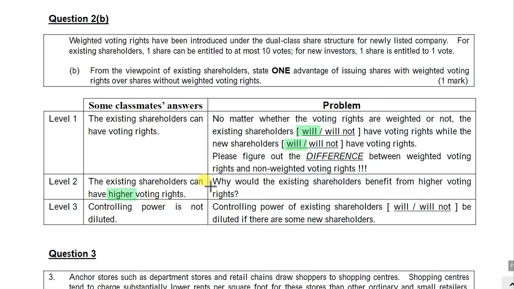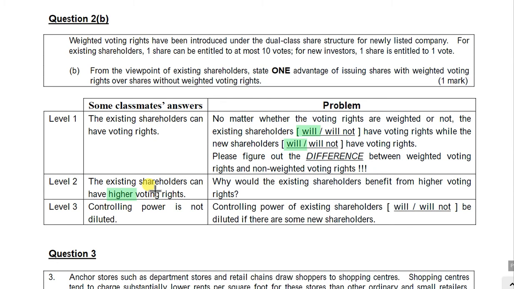But you have to explain why this is something good to the existing shareholders. You cannot just mention the fact that is already mentioned in the question. They have more votes, right? If you just rephrase it and say that they have more votes, of course I won't give you marks. You need to explain what is good with more votes.